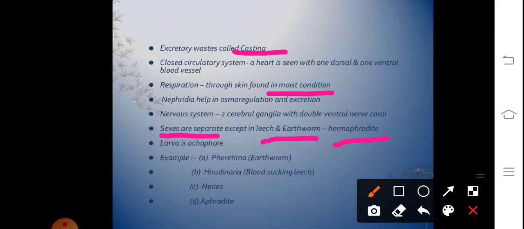The dioecious example is Nereis. Fertilization is external, but it could also be internal in certain cases. Development could be direct or indirect, and the larva is trochophore. Examples are earthworm, Hirudinaria, Nereis, and Aphrodite.